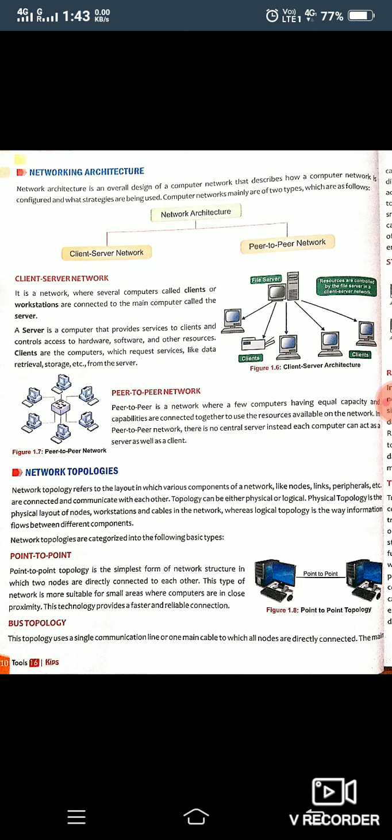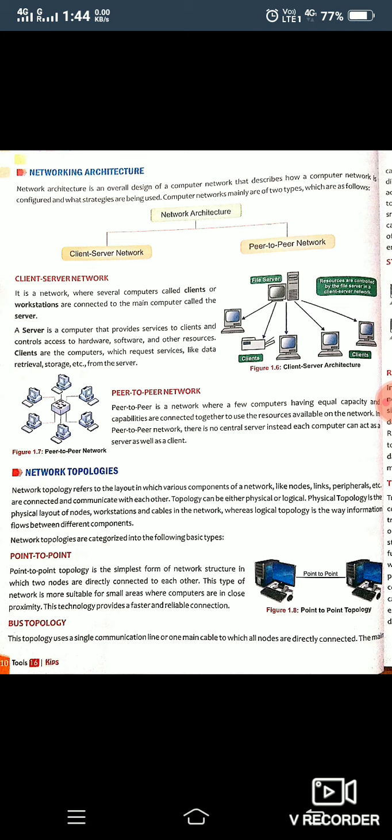If you are connecting computers, there are two types of topologies: logical and physical. You can call them physical topologies or logical topologies. So here we are going to discuss physical topologies, which refer to the arrangement of network cables and nodes and other devices in a network. Okay, let's talk about different types of topologies. Topologies are categorized in these types.